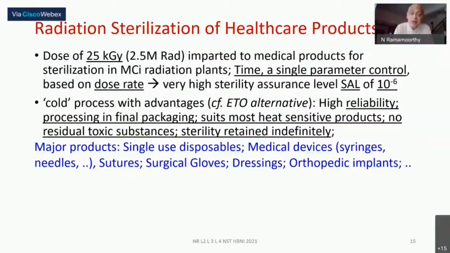It's the effective alternative to the chemical ethylene oxide treatment, which has certain toxic residue and other problems. But worldwide, currently the market is more or less equally divided between radiation and ethylene oxide, because for the radiation plant, the material is processed and brought, whereas ethylene oxide could be part of many of the pharma or medical device manufacturing companies. So those materials which can be managed, they are still doing. So around 50% of the materials are being done by each. A very, very large amount of medical products have to be done.